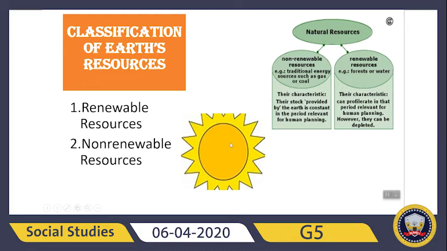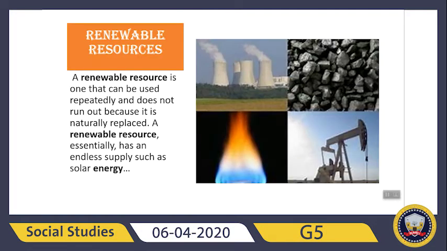The sun is the source of all renewable resources, since it is responsible for wind blowing, rain, the earth's temperature, and the growth of all types of plants and animals. So the first definition is renewable resources, and you will find it on page 126. Renewable resources are the resources that cannot be used up. That cannot be used up means that they cannot be finished, or resources that nature can continuously produce. For example, wind, sun, rain, plants, and animals are examples of renewable resources.